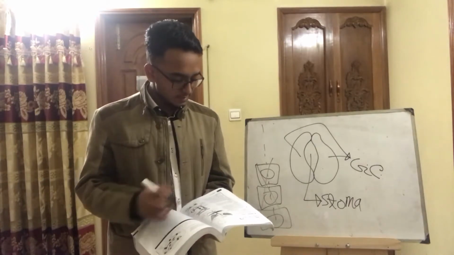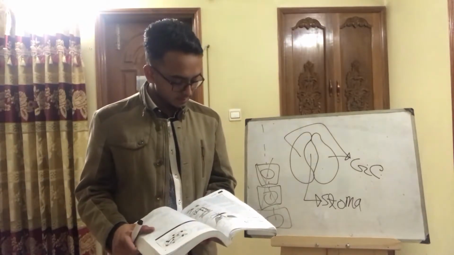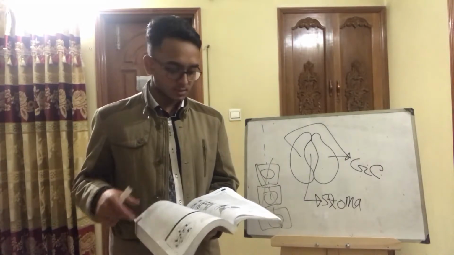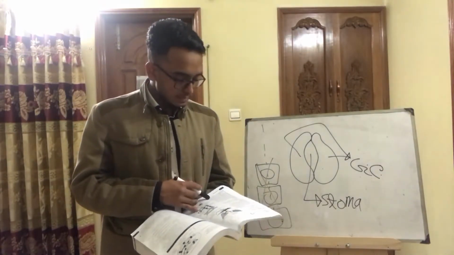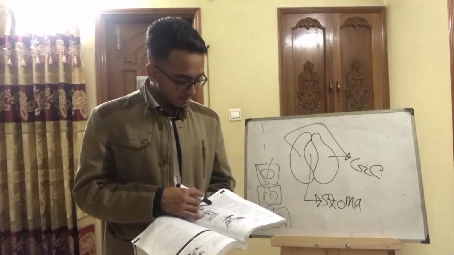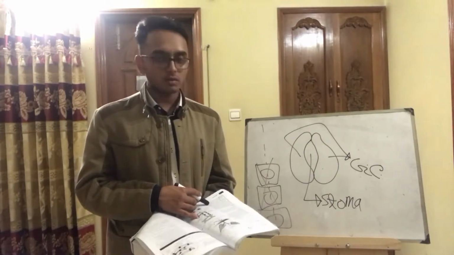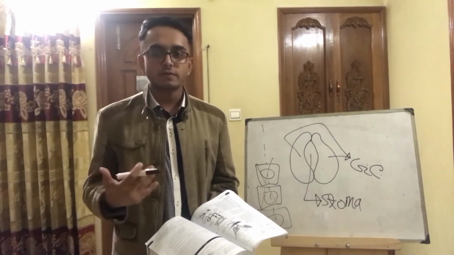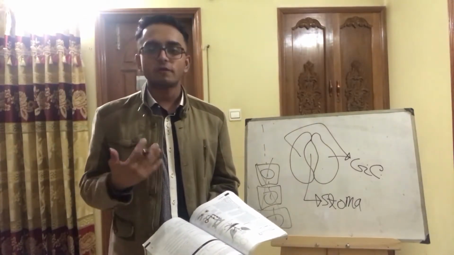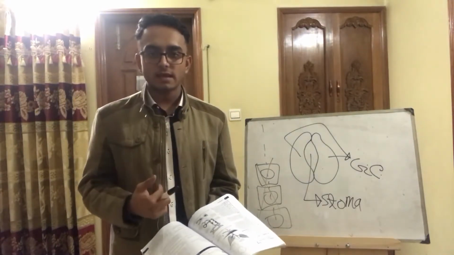Okay, the cells that need the sunlight are the mesophyll cells. That's because photosynthesis occurs there. Once again, I'm telling you. The thinness of the leaf allows the sunlight to penetrate right through it and reach all the cells. It is thin, it is not thick. If it is thick, the light has to penetrate through a lot of layers, and so not all of the mesophyll cells can get the sunlight.